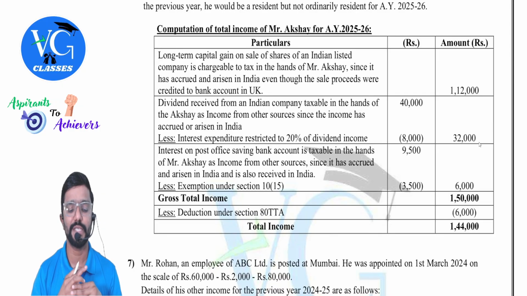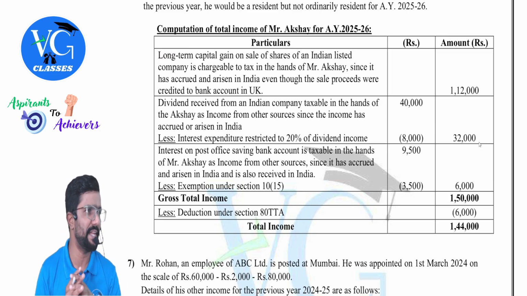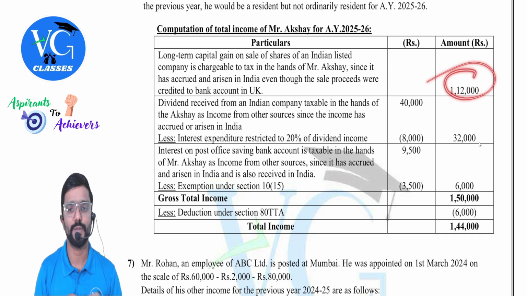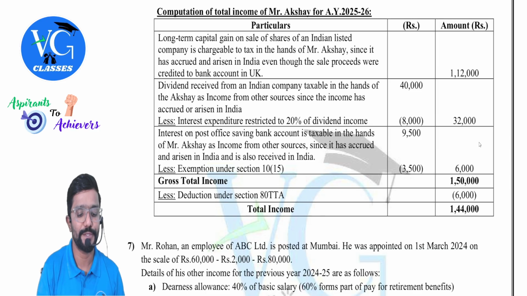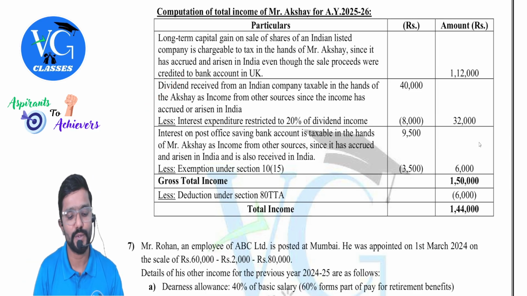Then coming to income calculation. Computation of total income of Mr. Akshay. Long-term capital gain on the sale of shares of an Indian listed company is chargeable to tax in the hands of Mr. Akshay since it has accrued and arisen in India, even though the sale proceeds were credited to a bank account in UK, because it is an Indian income. Clear? 1,12,000.